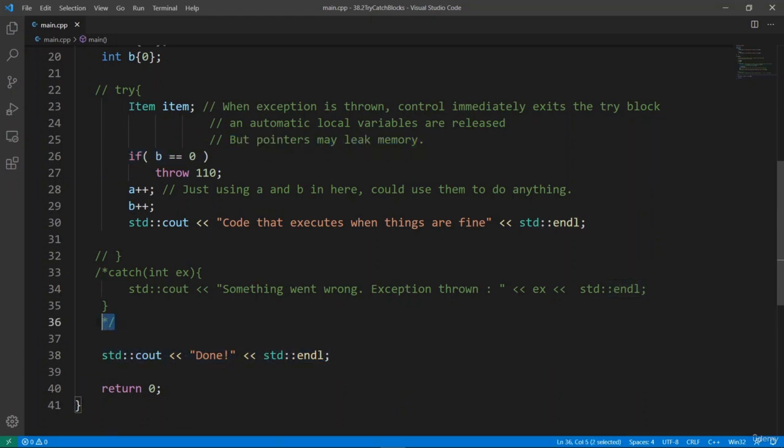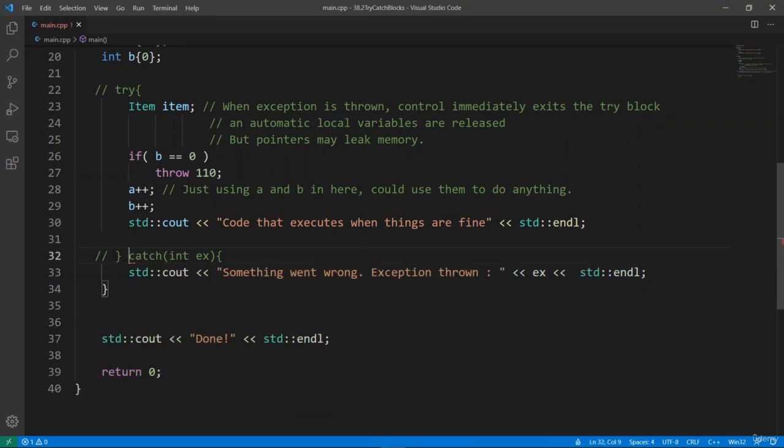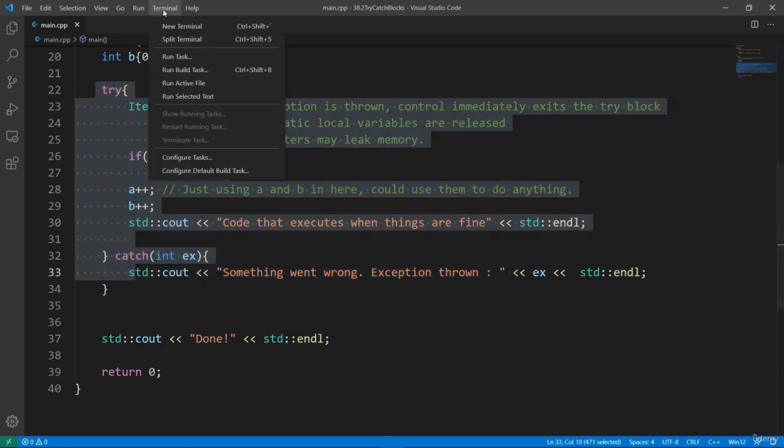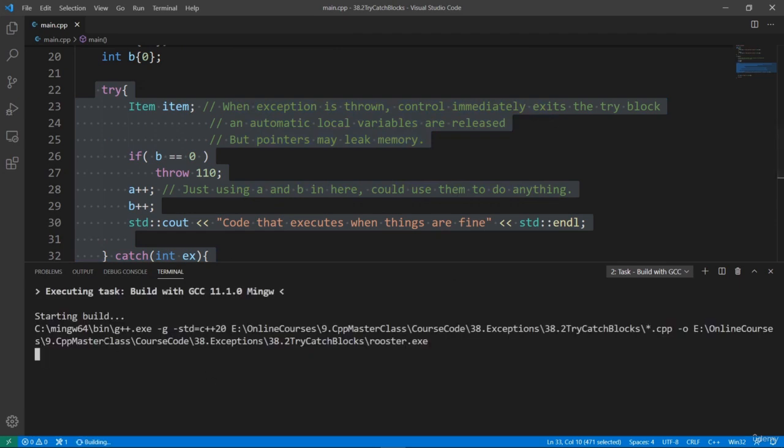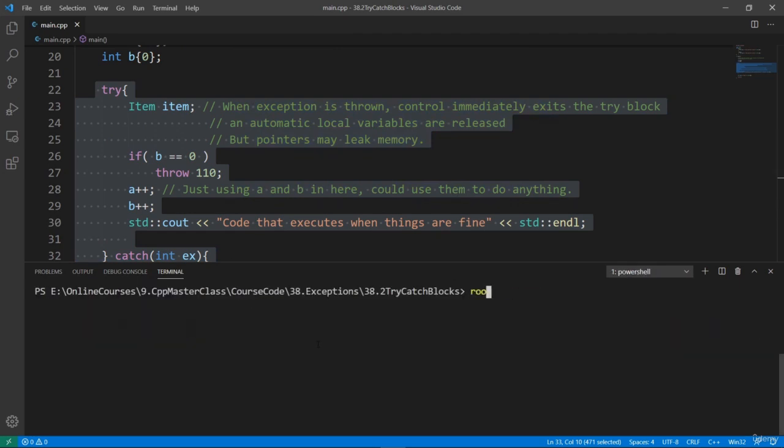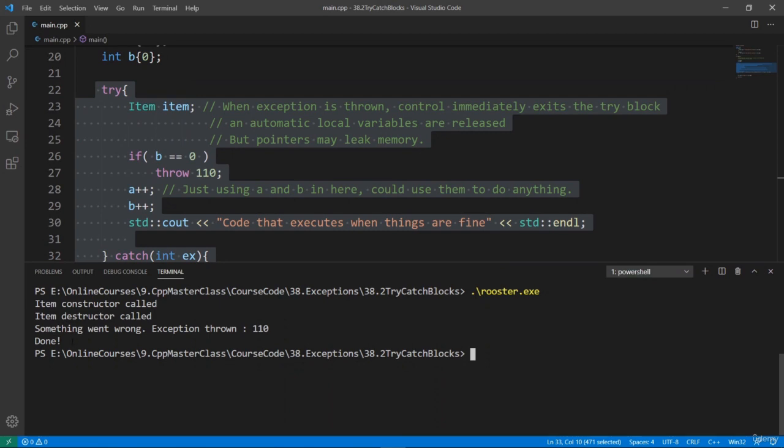This is the point I am trying to make here. But if we handle this exception properly, let's do something like this and bring our code back to the original state. We're going to put in our try block, and we're going to catch the exception, and we're going to handle it. Now that we have handled this exception, the program is going to end properly because the operating system thinks that we have handled this problem, and it thinks there is no more problem, so our program is going to end properly. Let's build again, and we're going to see that we're going to hit the end and see the done message. We're going to clear and run Rooster, and we're going to hit the end of our program.